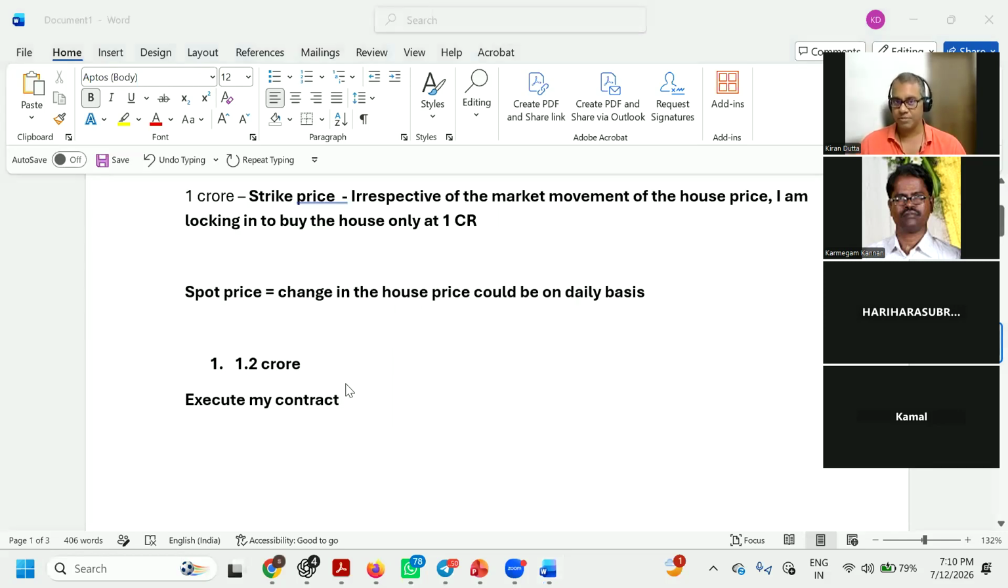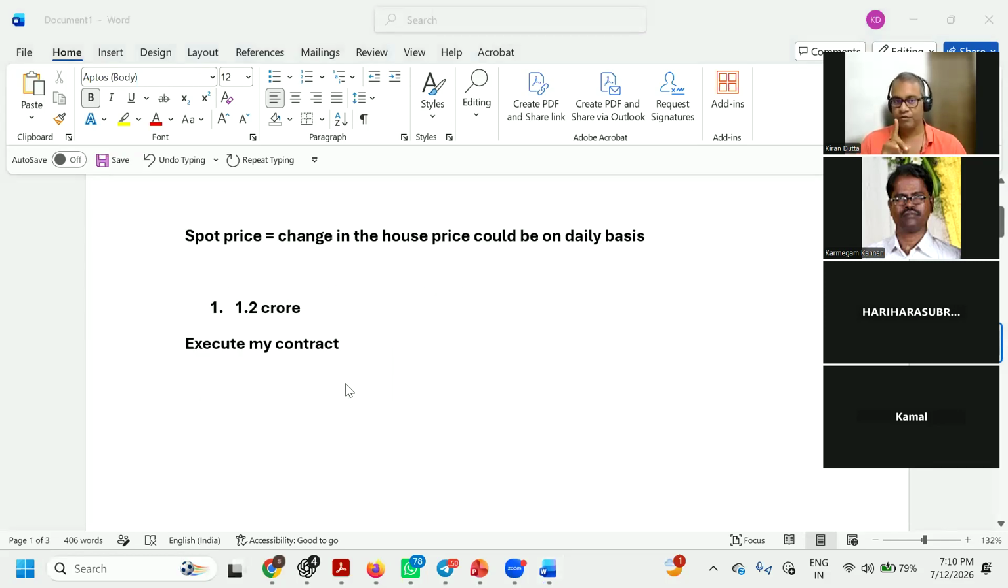Everyone understood this concept to start with? My spot price has become 1.2 crore. I have decided to execute the contract. In this case, I am in profit at this stage. Now, what is my second scenario here?